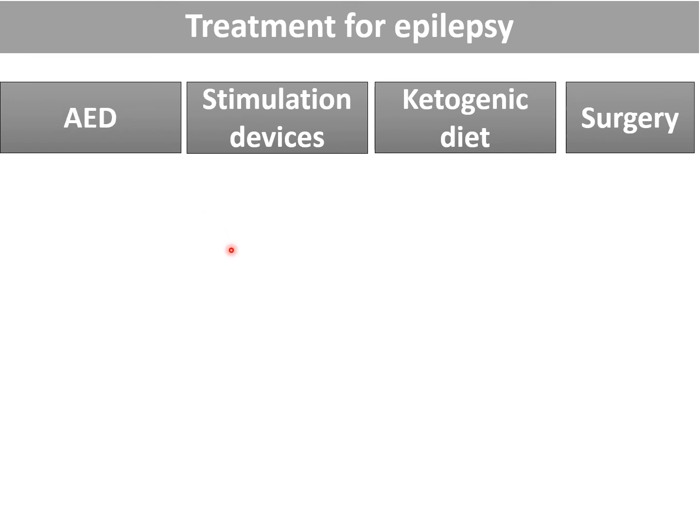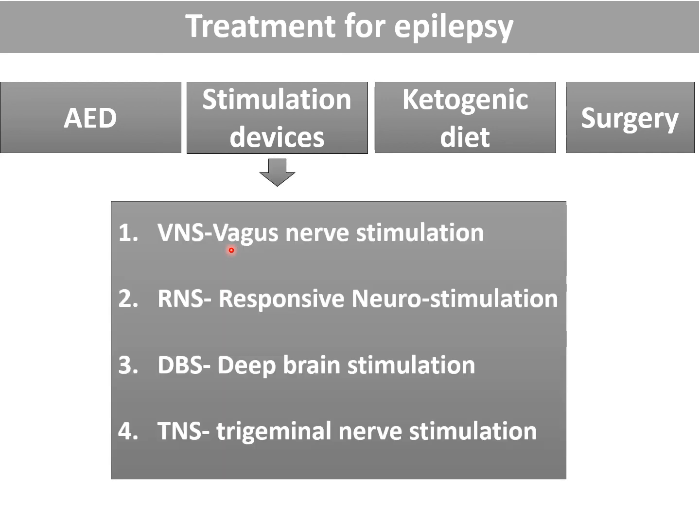Second part in treatment for epilepsy is stimulation devices. It is indicated when the patient is having drug resistant epilepsy and having focal or multifocal seizures and not fit for surgery. In this we can give vagus nerve stimulation, responsive neurostimulation, deep brain stimulation, trigeminal nerve stimulation. With all these stimulation devices there is a reduction in seizure frequency. Complete cure cannot be achieved by these stimulation devices. And for stimulation devices, expert opinion and intervention is required.